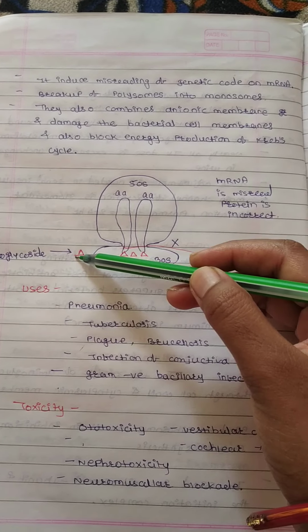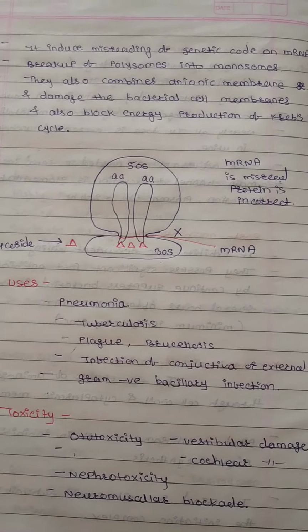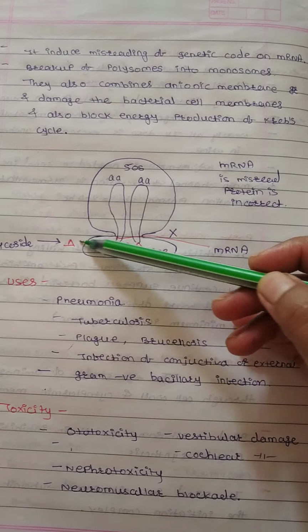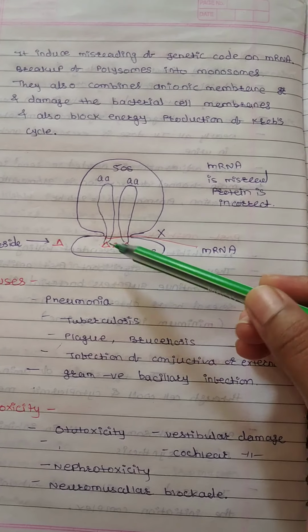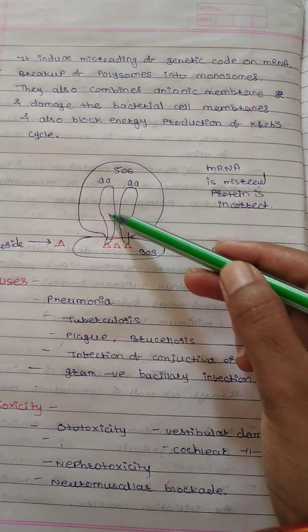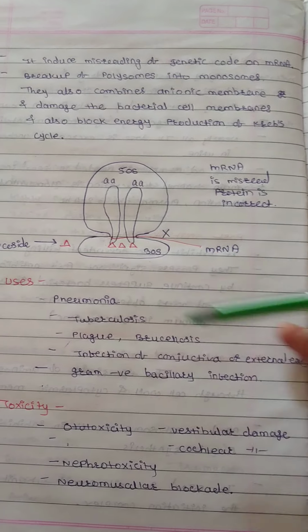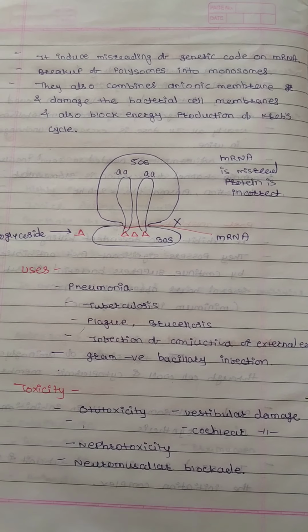The aminoglycosides act at the initiation stage of 30S and inhibit protein synthesis by blocking the 30S from binding to the 50S subunit.